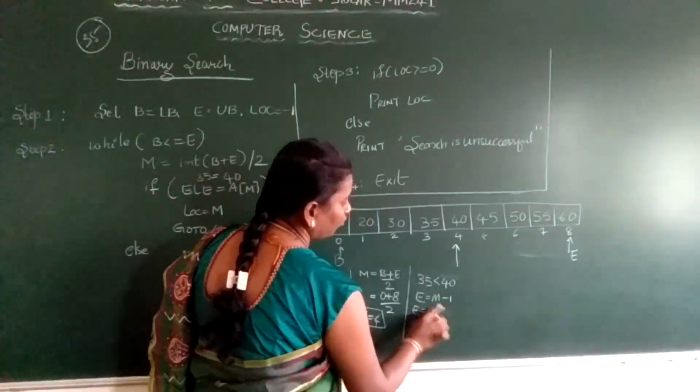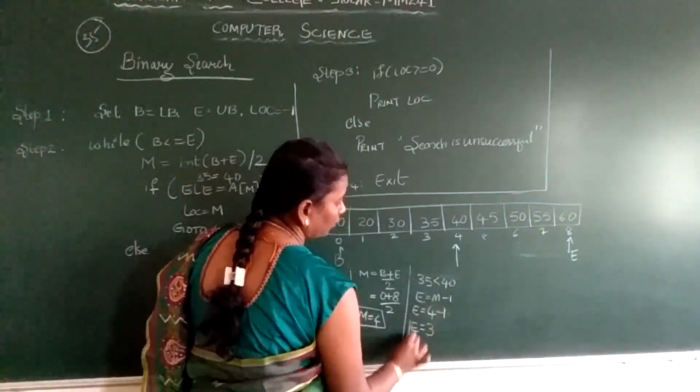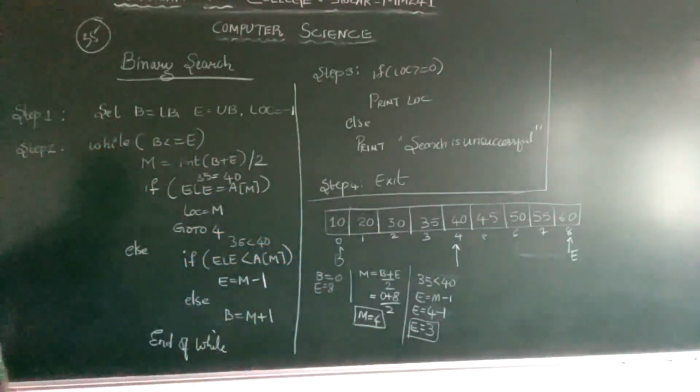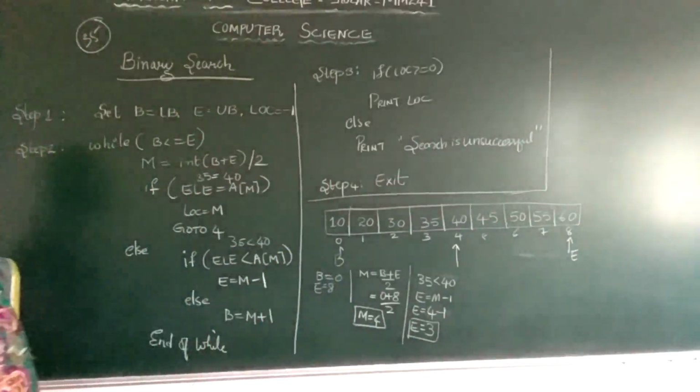Mid is 4, and 4 minus 1 is 3. Now your ending becomes 3, because E is equal to M minus 1.